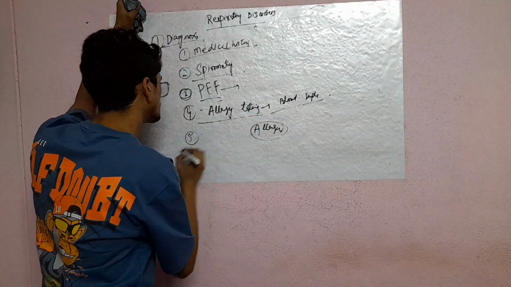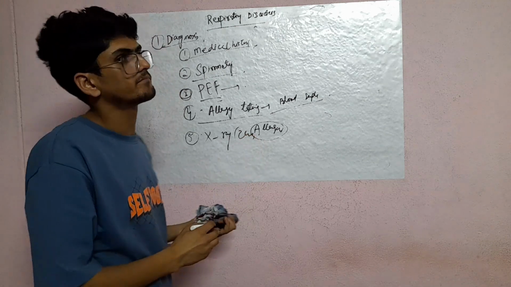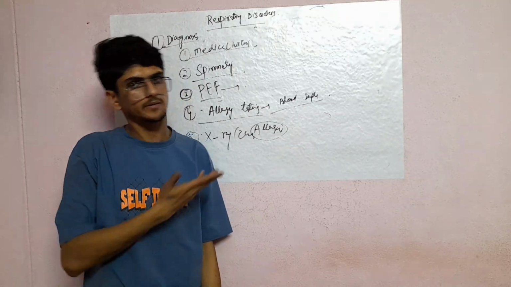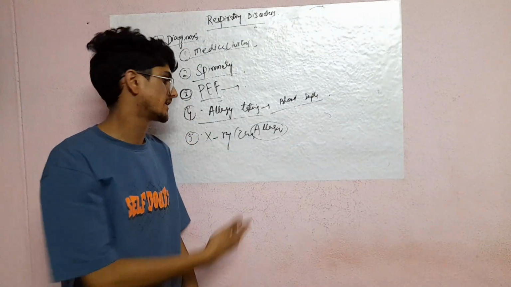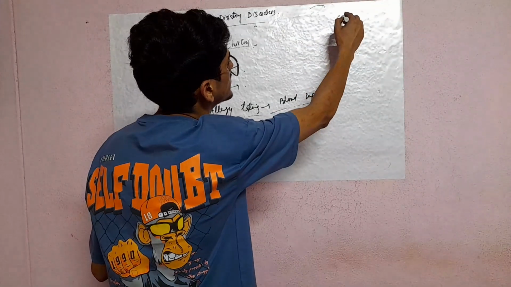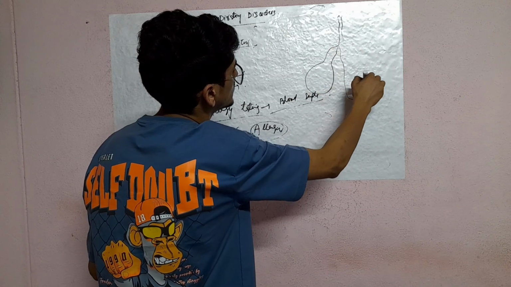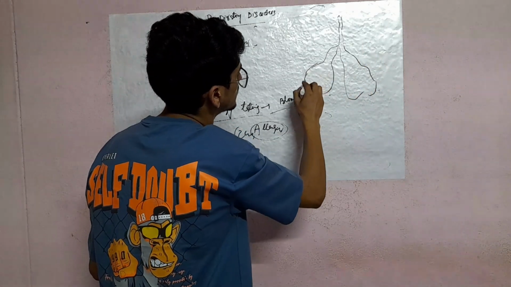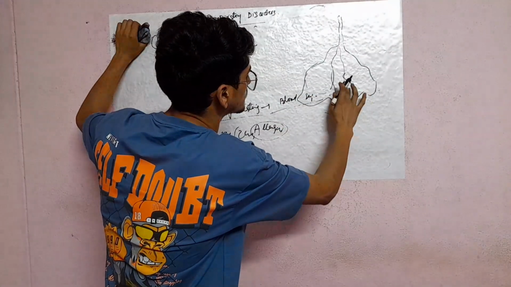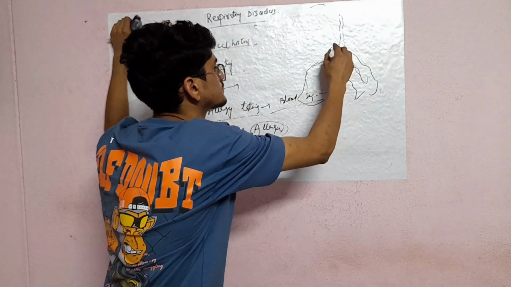Next, X-ray, especially chest X-ray. Everywhere you know that when the patient has had consistent coughing for more than 2 weeks, the doctor may advise a chest X-ray. In the chest X-ray, for example, I make a rough diagram. If these are the airways, so these are the bronchioles.